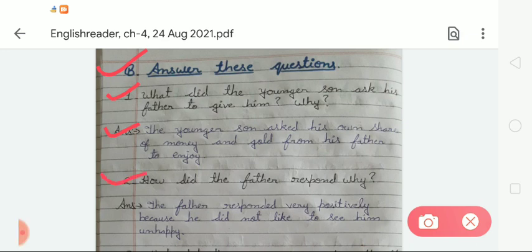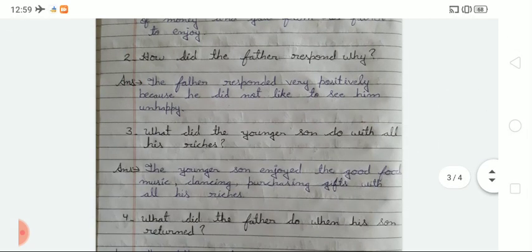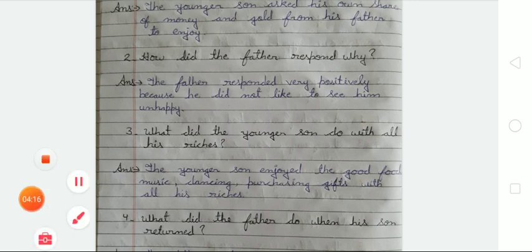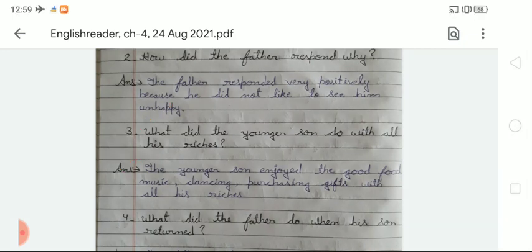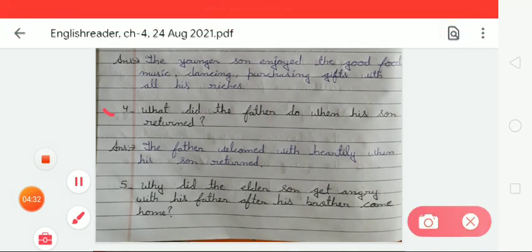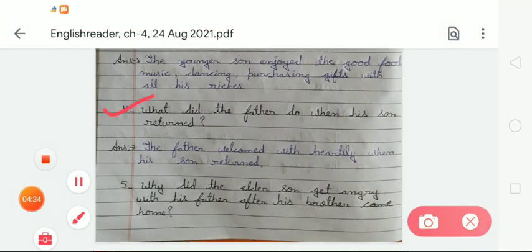Now the next question is: how did the father respond? Why? So the answer will be: the father responded very positively because he did not like to see him unhappy. Now the third question is: what did the younger son do with all his riches? So the answer will be: the younger son enjoyed good food, music, dancing, and purchasing gifts with all his riches. Okay. Now the next question is question number 4: what did the father do when his son returned? So the answer will be: the father welcomed him heartily when his son returned.